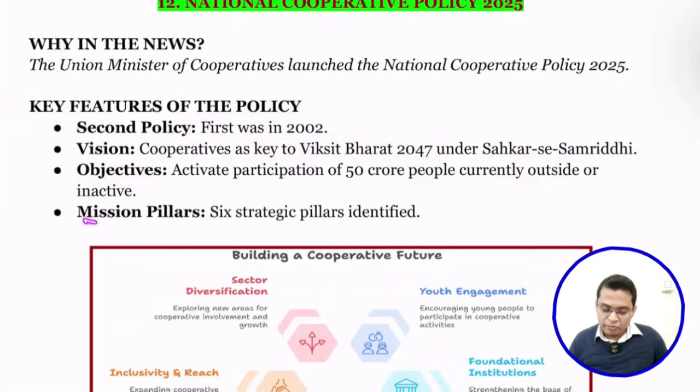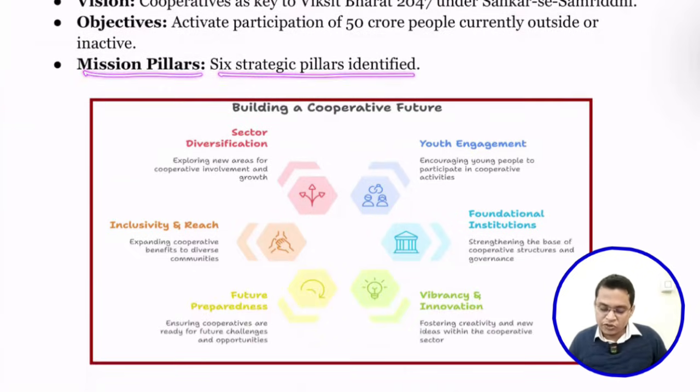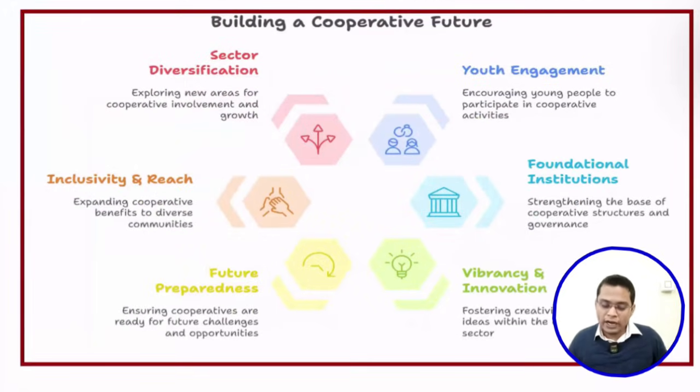Okay. So the mission comprises 6 pillars. The first one is sector diversification. That means we need to explore new areas for cooperative involvement and growth. Next is youth engagement. So we need to bring our youth into the cooperative sector. Next is institutional foundations. To promote cooperatives, we need certain institutions, so we need to build those institutions.